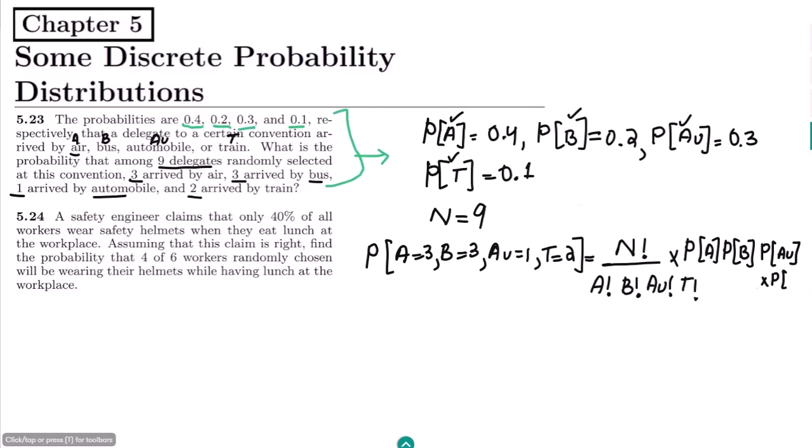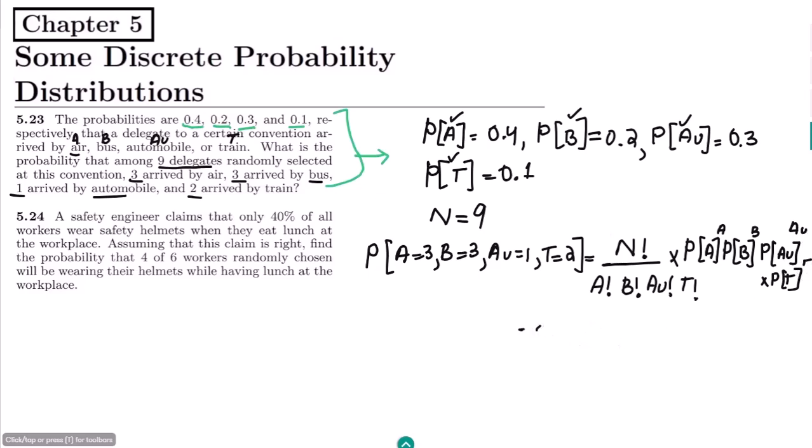Probability of T. So these are what we have. Also, after multiplying the probabilities, I have to write their powers as well. So the power of P of A will be A, the power of P of B would be B, power of P of AU would be AU, and the power of the probability of this last term will be T.